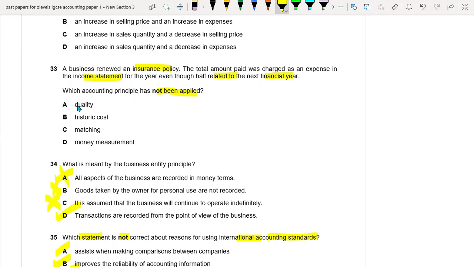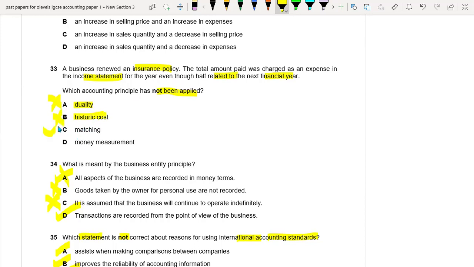Okay, so first of all, the duality. Duality is very simple. Every transaction has two effects. If something is debiting, something is crediting for sure. So this is not the concept which is not applied here. And B, historic cost. Historic cost says that you should record all your non-current assets, or your assets, at their historic cost. This is not the right answer.